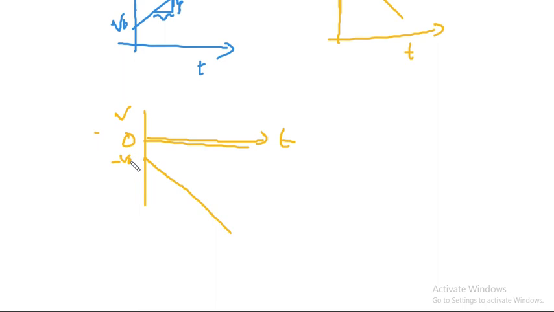Initial velocity was minus v0 and it is constantly increasing in the negative direction, you can say. Okay, that means its velocity was in the negative x direction, and that velocity is constantly increasing in the negative direction. So this is constant negative acceleration.